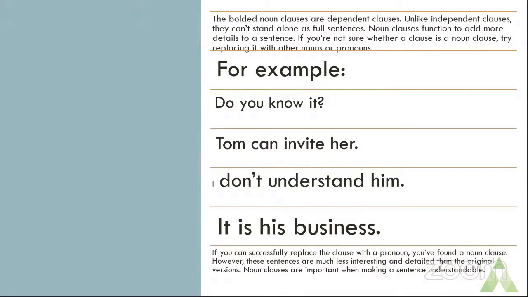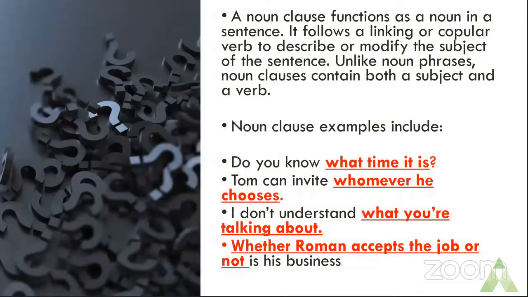Wherever it is written in bold form, the bolded noun clauses are dependent clauses. Unlike independent clauses, they cannot stand alone as a full sentence. Noun clauses function to add more details to a sentence. If you are not sure whether a clause is a noun clause, try replacing it with other nouns or pronouns. If you cannot tell whether it is a noun clause or not, you have to replace it with other nouns or pronouns. For example, do you know what time it is?